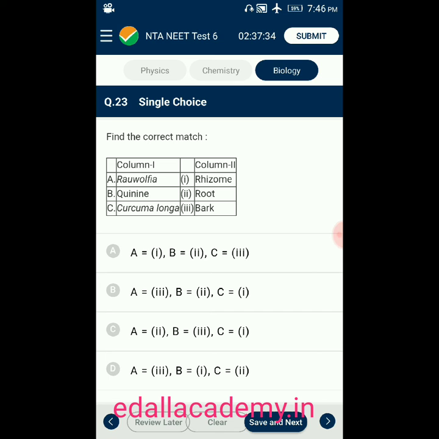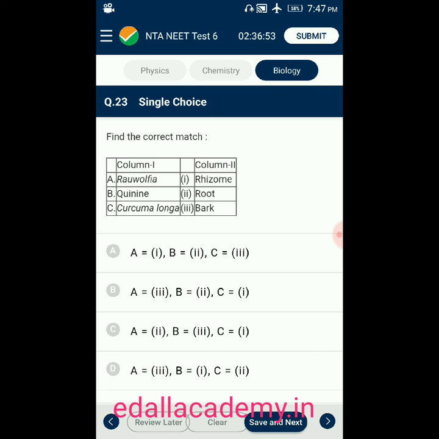Question number 23. Find the correct match. Given there are two columns, column 1 and column 2. Column 1 has some plant names, column 2 has the parts: A. Rauwolfia, B. Quinine, C. Curcuma longa. We have to find out the correct match from column 1 to column 2.